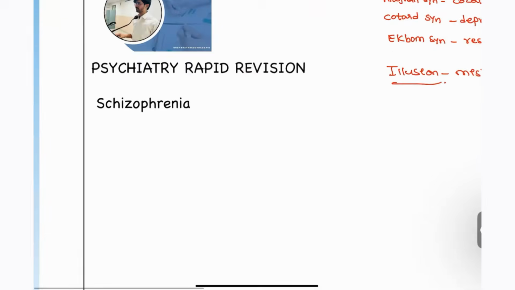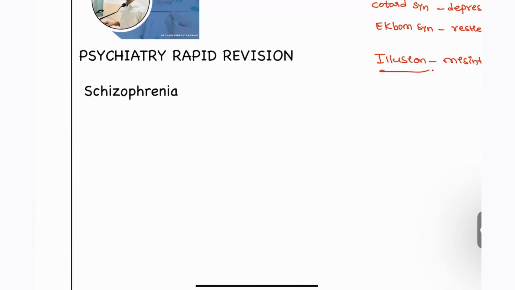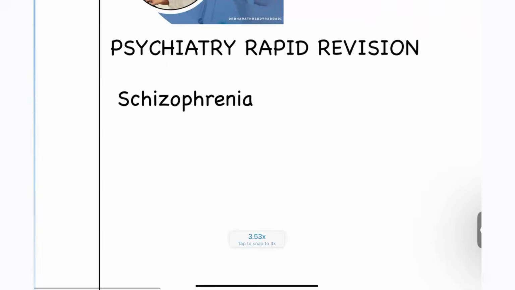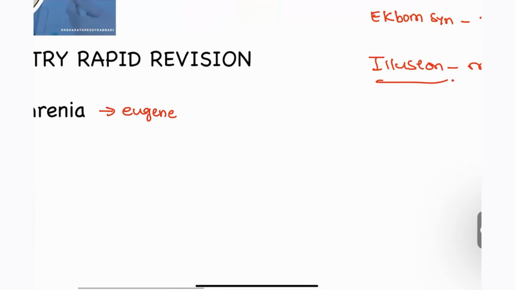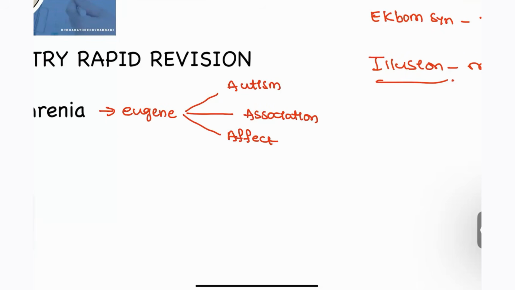Next, moving on to schizophrenia. In schizophrenia, you have to know first, when schizophrenia was first coined and by whom. This was actually coined by Eugen Bleuler. And Bleuler said that there are four important A's that are important to diagnose patients with schizophrenia. That is A for autism, A for association, A for affect, and another A for ambivalence.